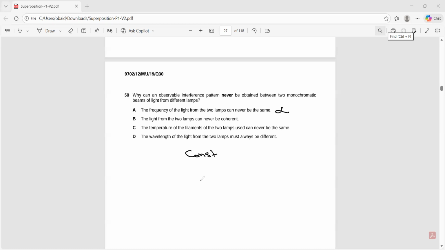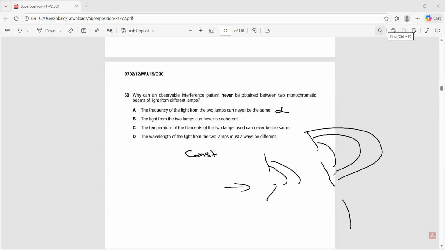That's why we use one light source with double slits. When the light passes through, it already diffracts, and then diffracts more at the next slits. So we use just one lamp so that the light could be coherent, with a constant phase difference. With two different lights, a constant phase difference is not possible.